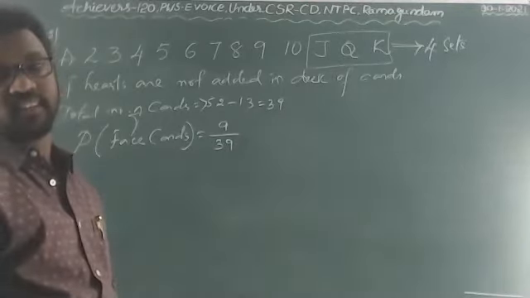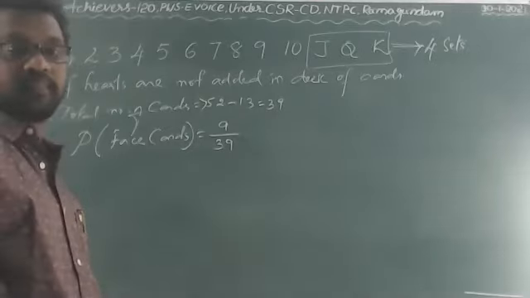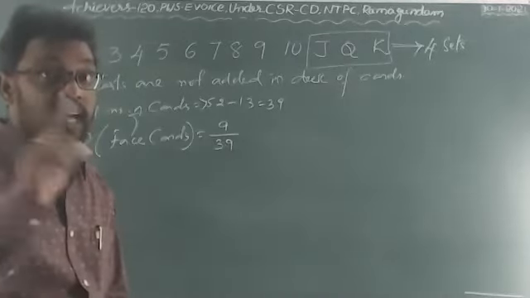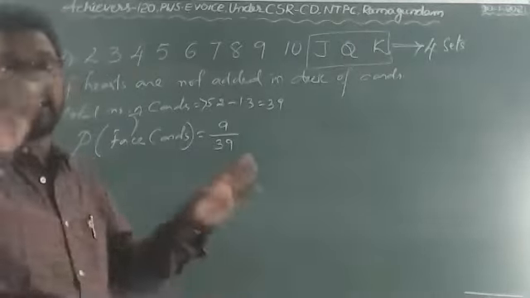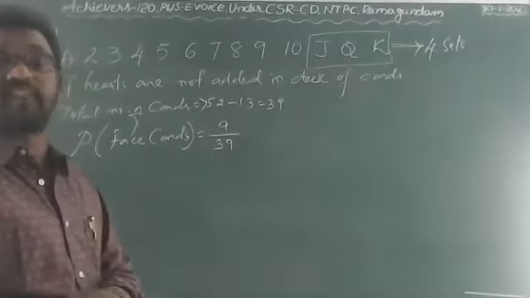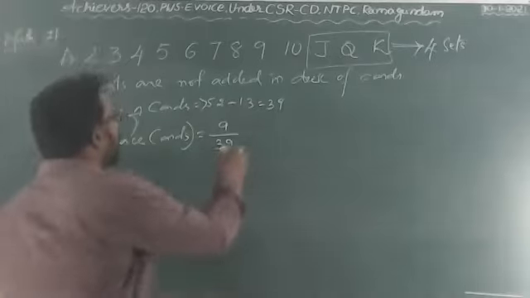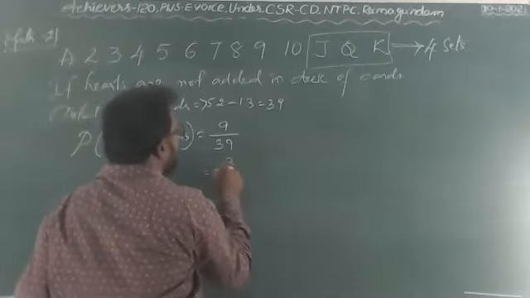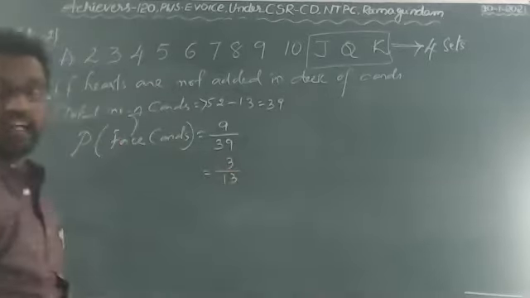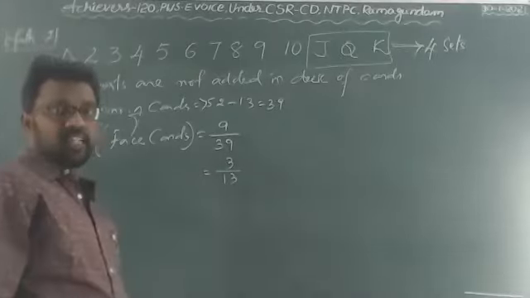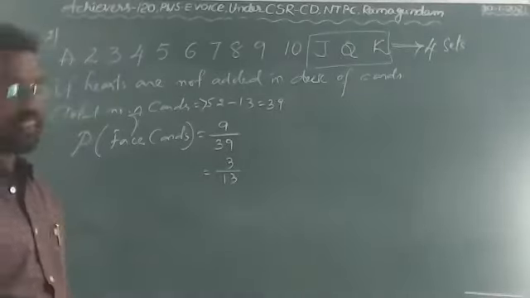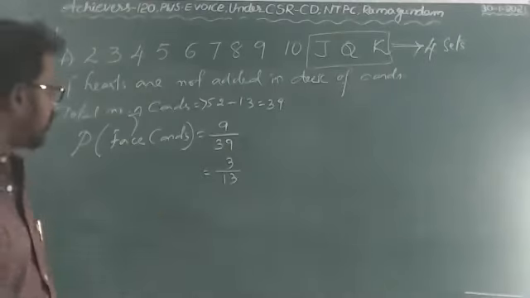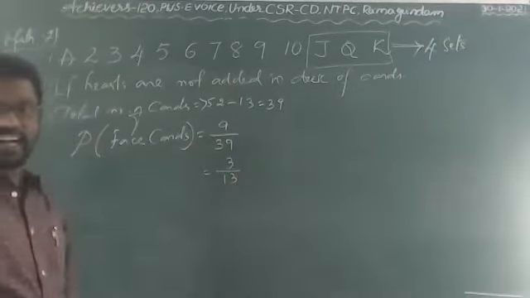Hearts are not there. So 3 face cards are available in each set. Total number of cards is not 52 because hearts are not there. You have to delete 13. 52 minus 13 is nothing but 39. Now, is there any cancellation? Yes, the 3 table is going. 3 threes are 9, 3 13s are 39. 3 by 13 is the result. Hearts are not added.